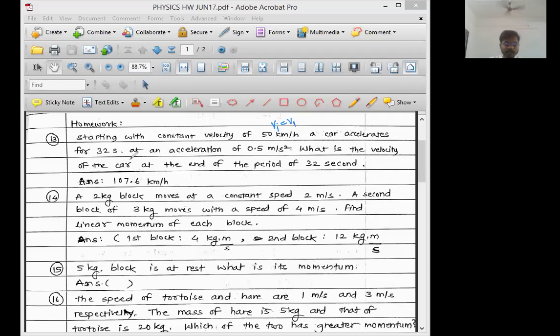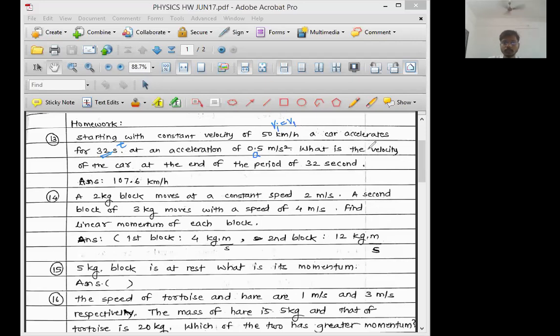A car accelerates for 32 seconds. For the next 32 seconds, the car accelerates. This is going to be the time interval, t or delta t, at an acceleration of 0.5 meter per second square. So this is the value of acceleration. For this interval of time, one car was accelerating at 0.5 meter per second square. Initial velocity is 50 kilometer per hour.